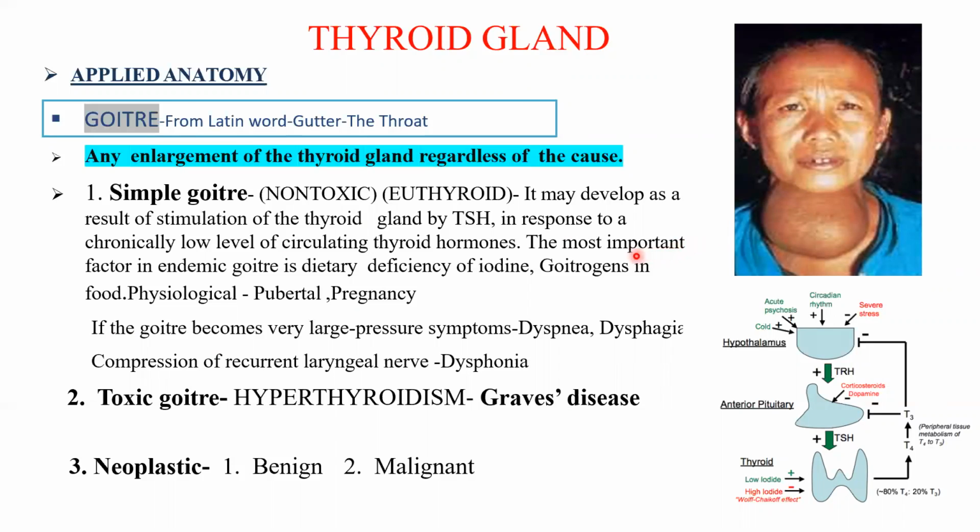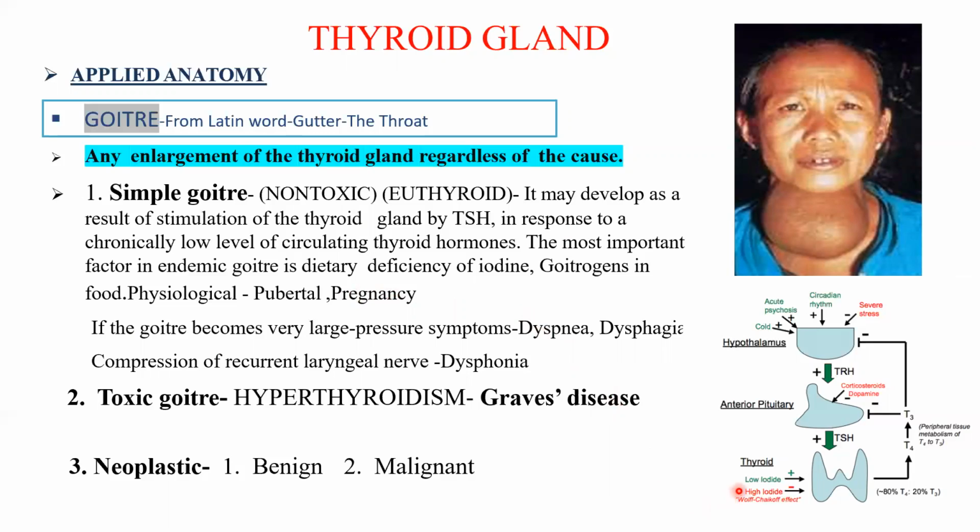The most common cause of simple goiter is dietary deficiency of iodine, or it can be due to some goitrogens in the diet such as cabbage. It can also be a physiological cause, at the time of puberty when there is increased demand for the thyroid hormones, or at the time of pregnancy and increased stress. So why does this simple goiter develop?